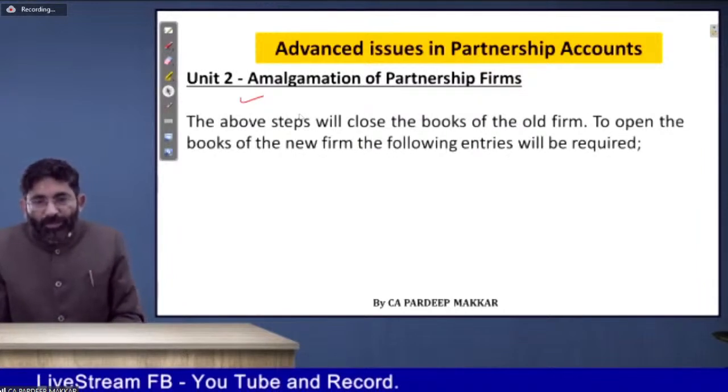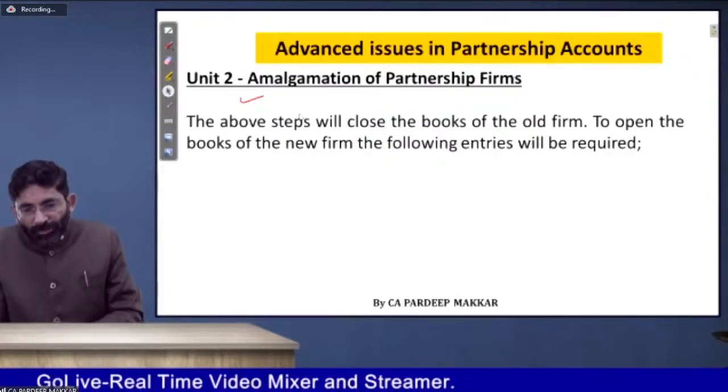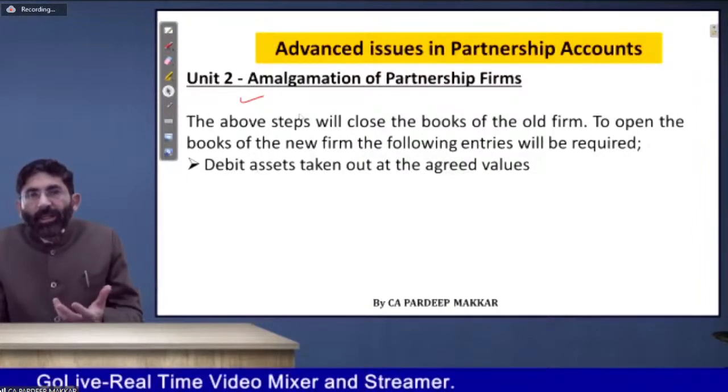The above steps will close the books of the old firm. Then the new firm comes into existence. The new firm will do one thing: it will debit because it receives the assets. So it will debit the assets account.